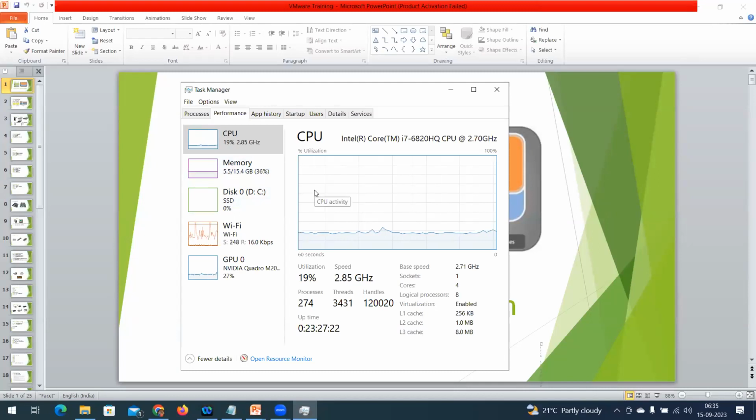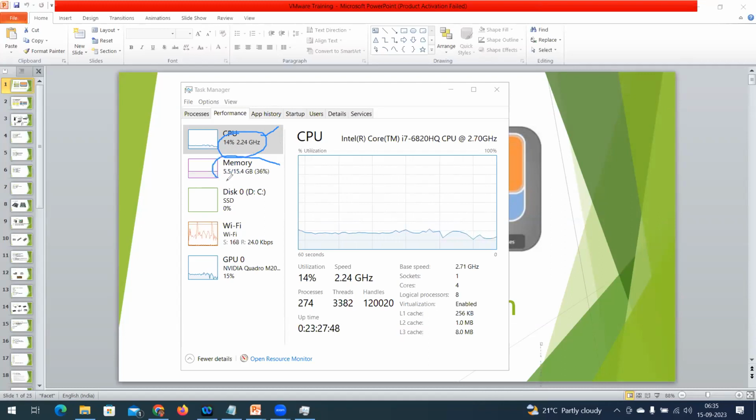See here, this is my web server. What is the available CPU, and how much CPU is utilized in this picture? CPU utilization is just 10%, varying between 10 and 20%. What is the memory utilization?